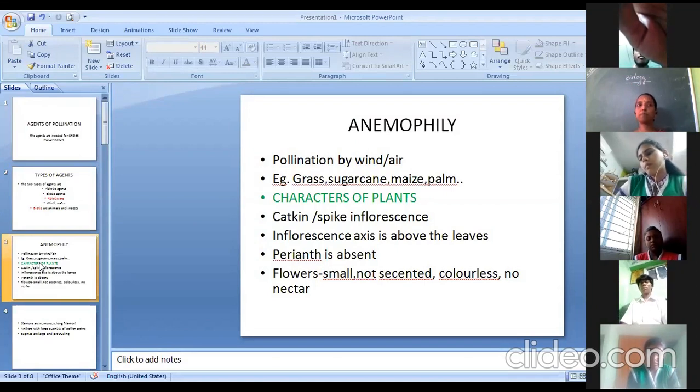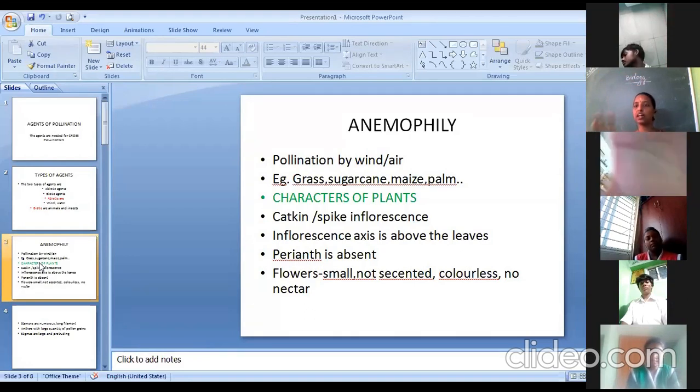And anemophilous plants should have certain characters which are very specific to those plants. So we have listed those characters, like first, inflorescence. Inflorescence means the group of flowers should have either a catkin or a spike inflorescence. If it is a catkin, we have learned something like a pendulous flower, where the inflorescence will be hanging in the downward direction, or it should be a spike.